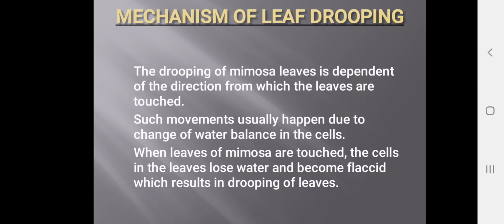After touching, within 5 to 10 minutes, it gives the water back to the leaves, and all the leaves open once again. So the mechanism takes place like this in the mimosa family. It absorbs water from the leaves and they close up. Whenever it gives the water back to the leaf, it opens again as usual. When leaves of mimosa are touched, the cells of the leaves lose water and become flaccid, which results in dropping of leaves. This is how closing and opening takes place in the mimosa plant.